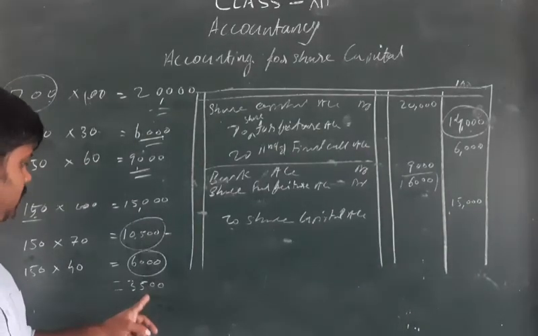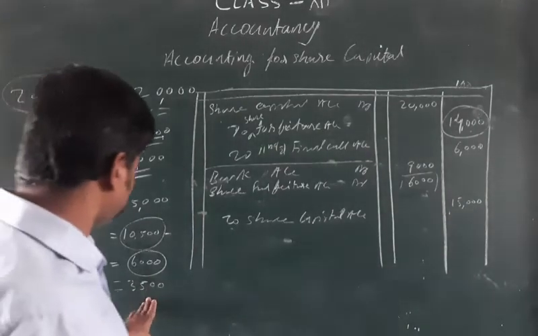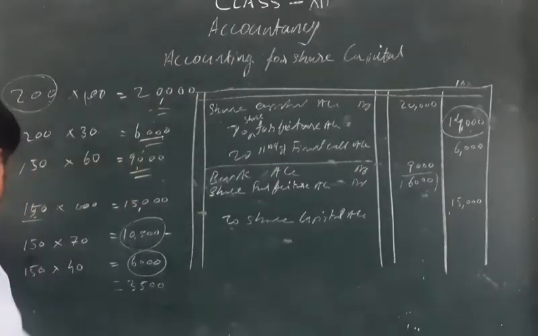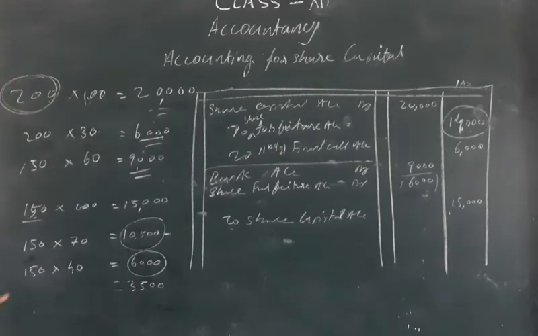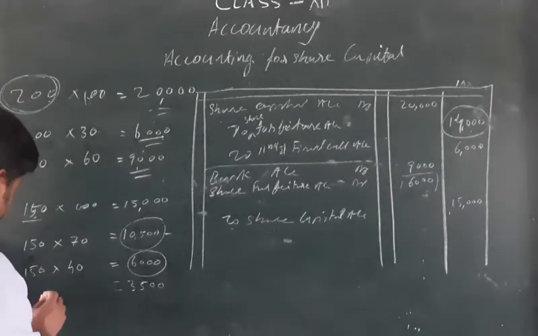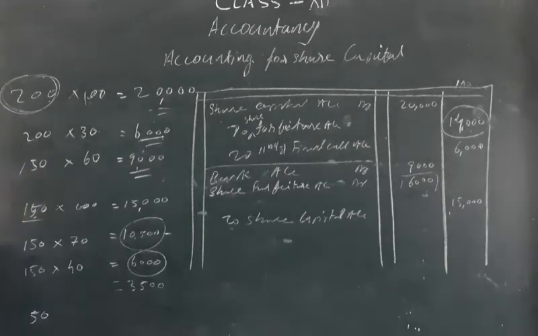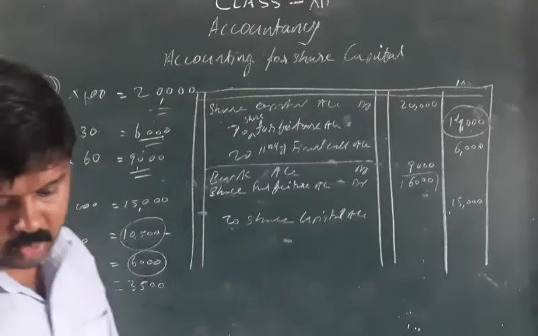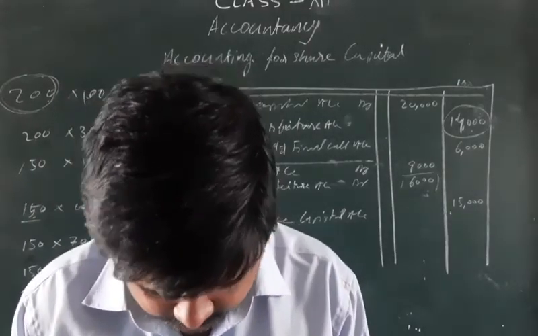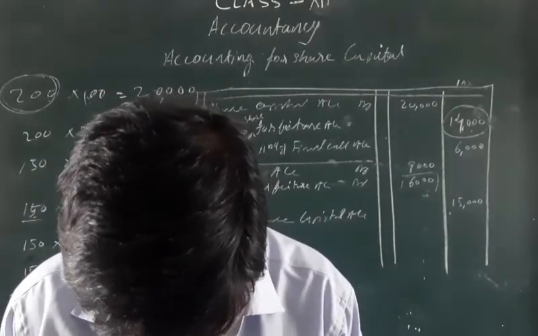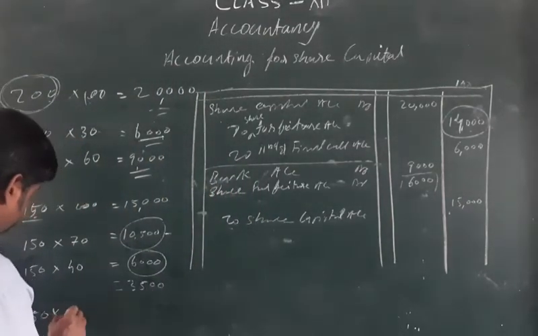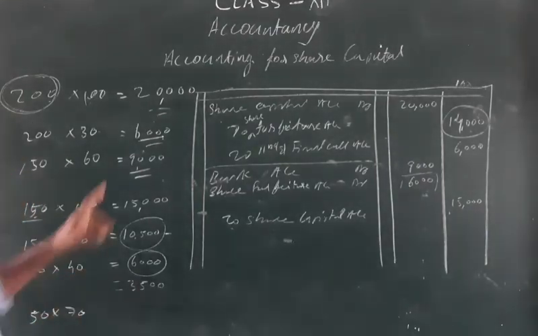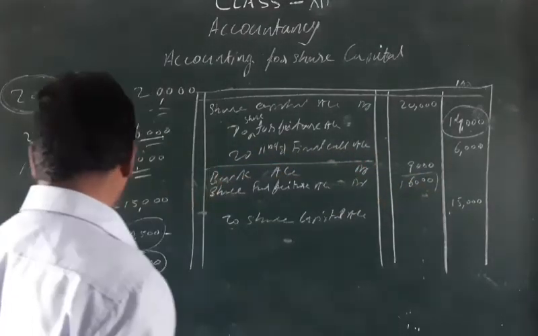Out of 200 shares, 150 shares we reissued. Again, 50 more shares are there. When these 50 more shares are reissued, how much discount can we give? At that time, you know that 70 rupees is forfeited for one share.